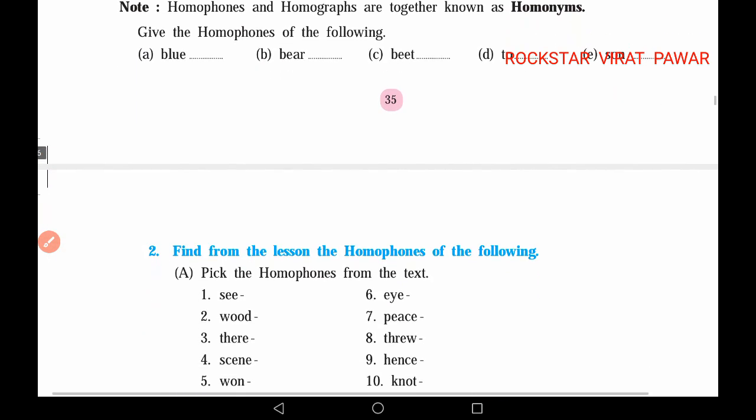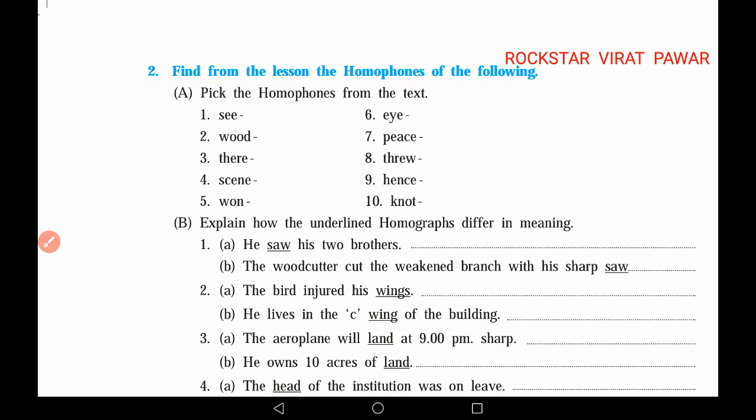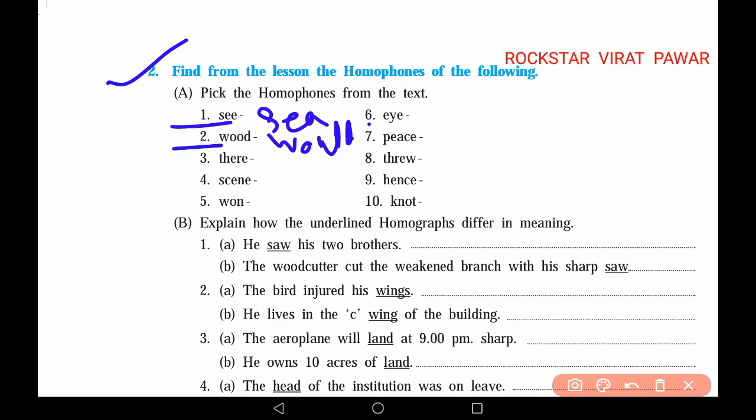Okay. The next question is: find from the lesson the homophones of the following. We have to find the homophones of these given words. The words are given like sea, the homophone will be see. Then wood will have the homophone would. The third word is given as there. Here the homophone will be their. Then the fourth word is given as seen. The homophone will be scene.